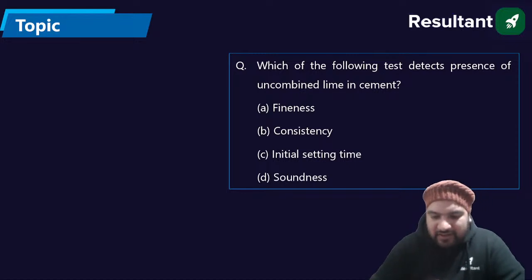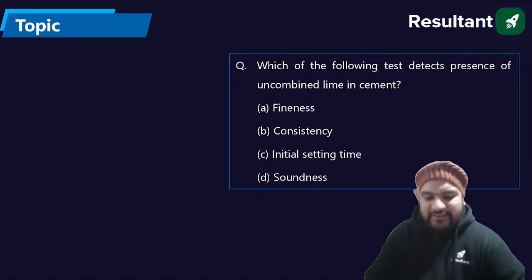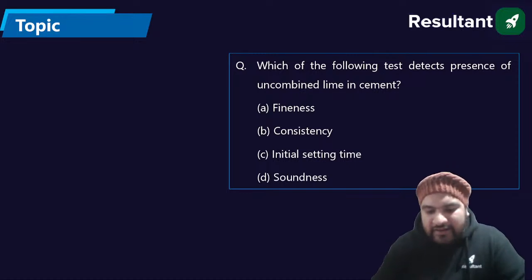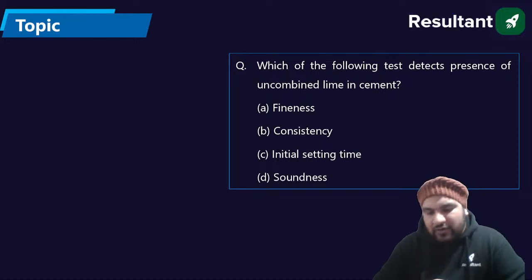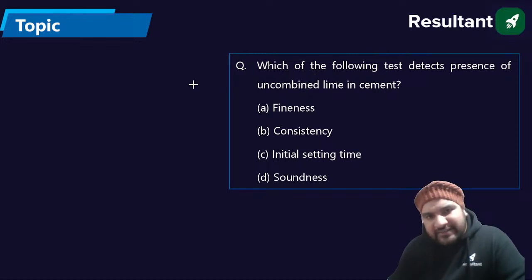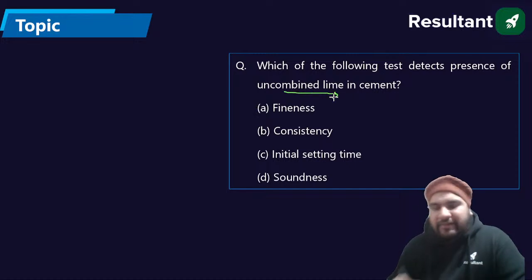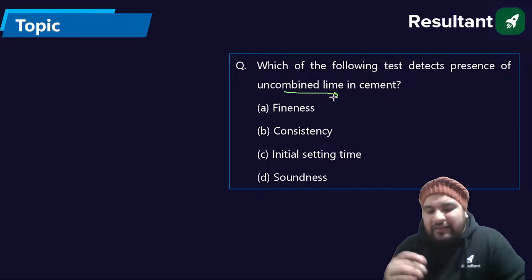Okay. Which of the following tests detects the presence of uncombined lime in the cement? D. So you are using the test which gives us the idea about the uncombined lime. This uncombined lime makes the cement unsound.